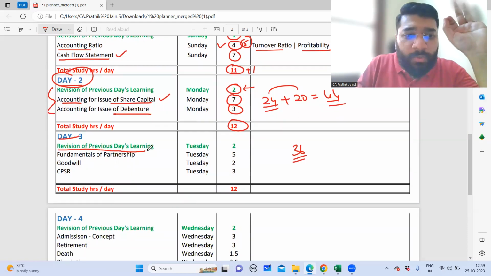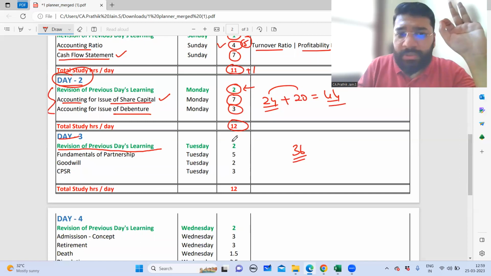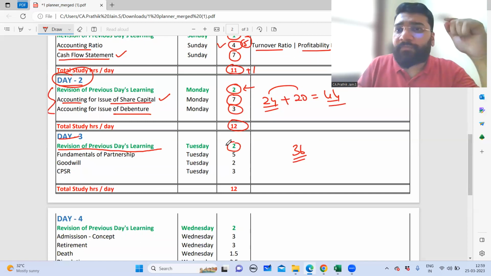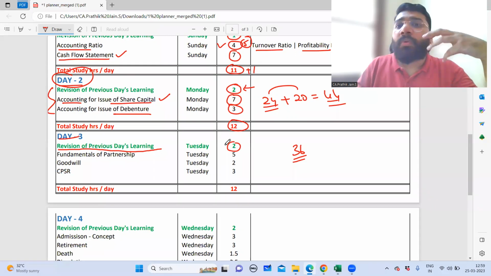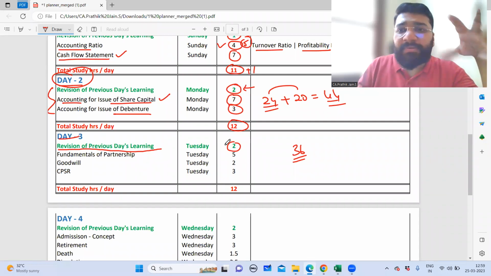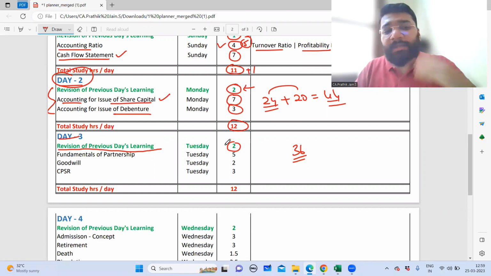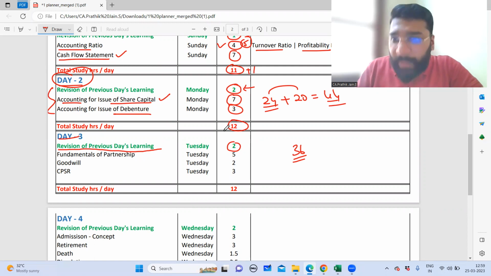Now, coming to day 3, guys, the first thing that you will do, as usual, is a quick revision. The first thing when you get up in the morning, you will give 2 hours to recollecting whatever you have studied in day 2, under the share capital topic and debenture topic. Whatever concepts and sub-concepts you have gone through, format, formula, assumptions, important points, everything you'll have to go through once. I mean, recollect it. And then you'll be proceeding towards the preparation of partnership.